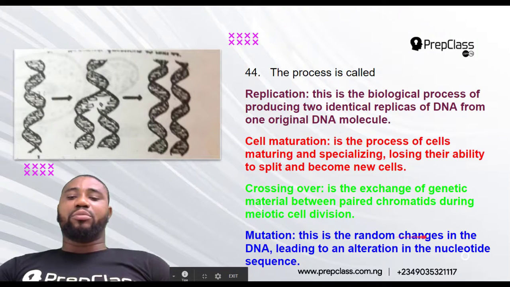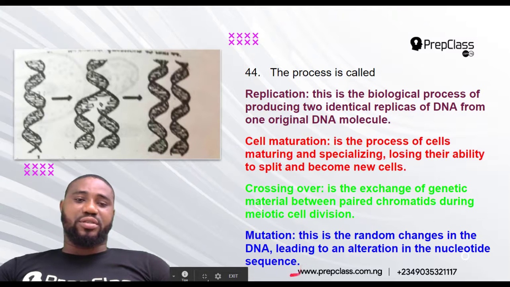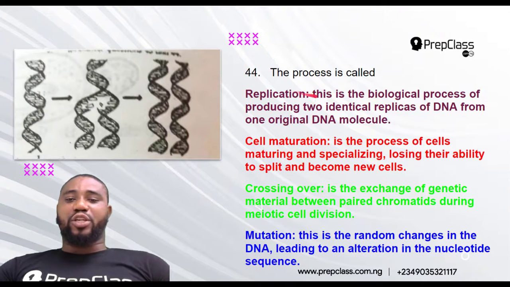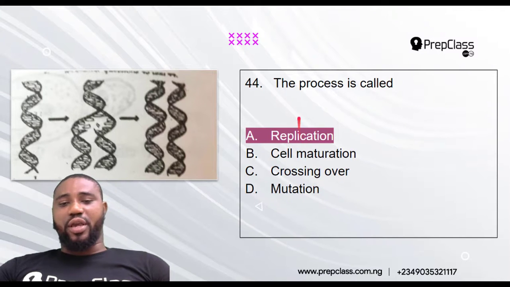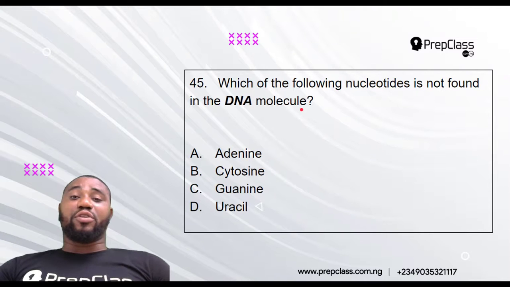Mutation is the random change in the DNA leading to the alteration of the nucleotide sequence. They didn't show the nucleotide sequence here, so there's no alteration. Now if you see here, this DNA is splitting into 2. And replication is the biological process of producing 2 identical replicas of DNA from the original one. So 2 DNA molecules were produced from this original one. So because of that, the correct answer is what? Replication.